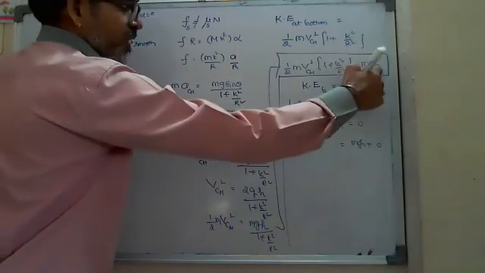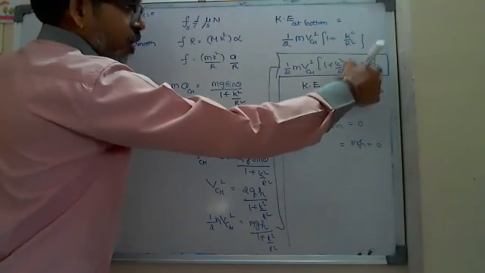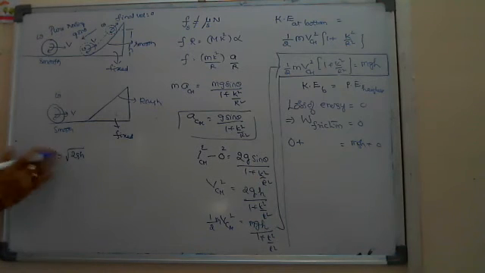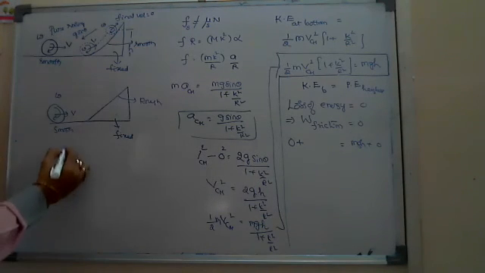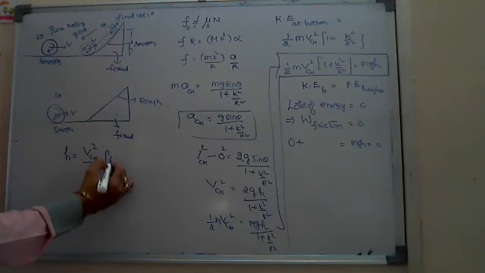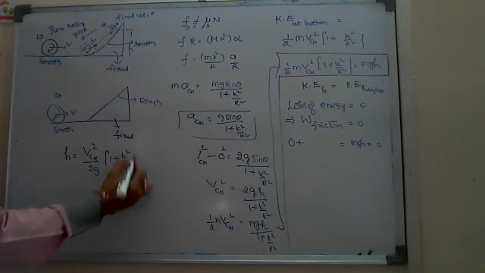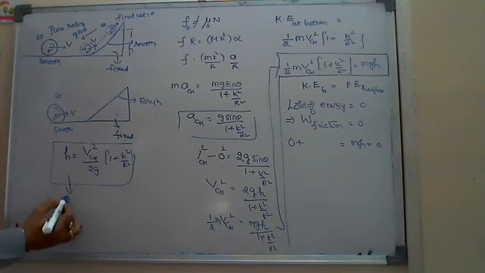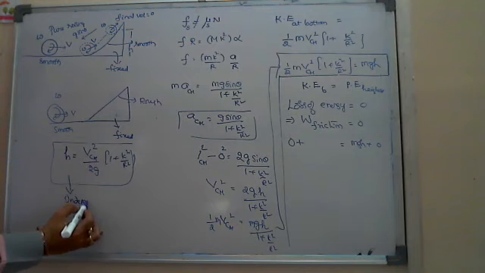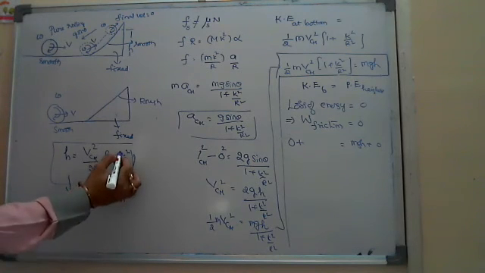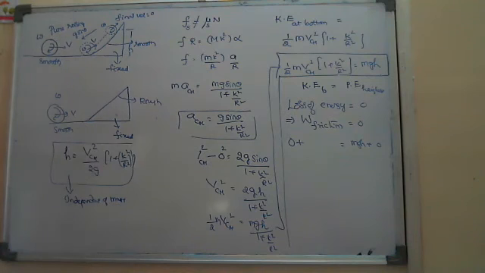Then you can find h from this equation: height equals vcm square by 2g into 1 plus k square by r square, by cancelling the mass term. So the height raised is independent of mass, but it depends upon the k square by r square.